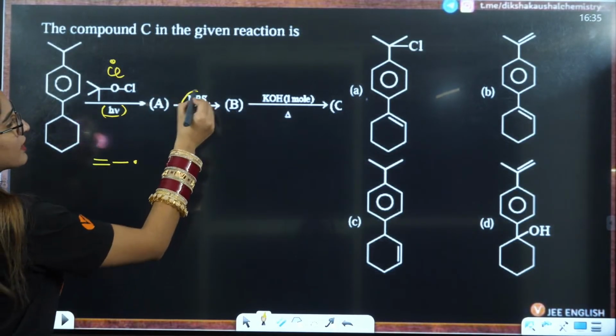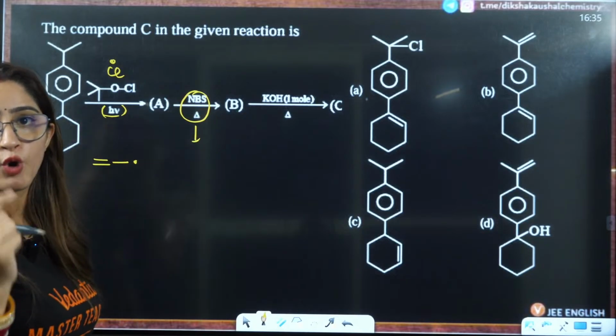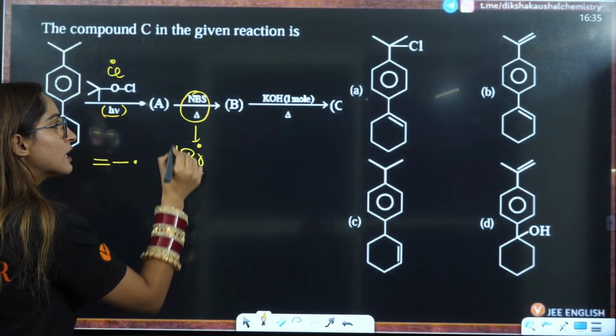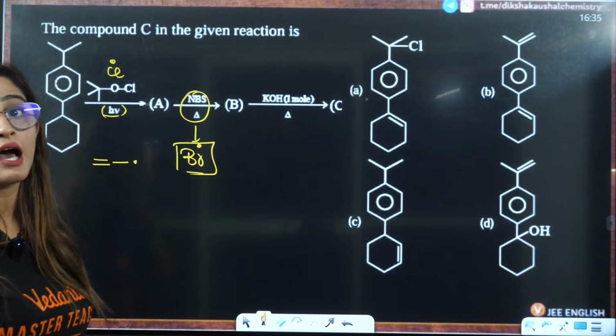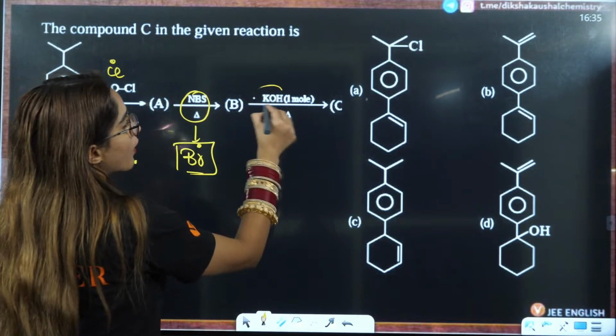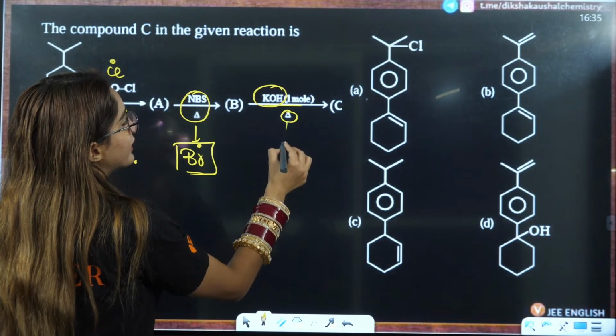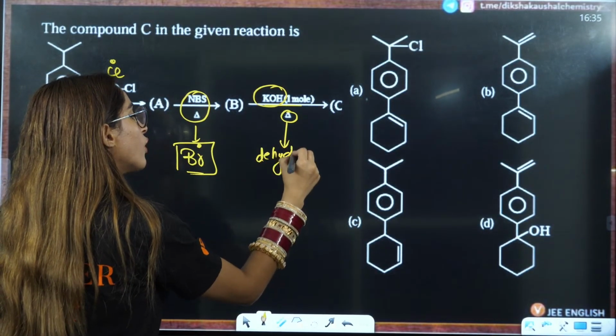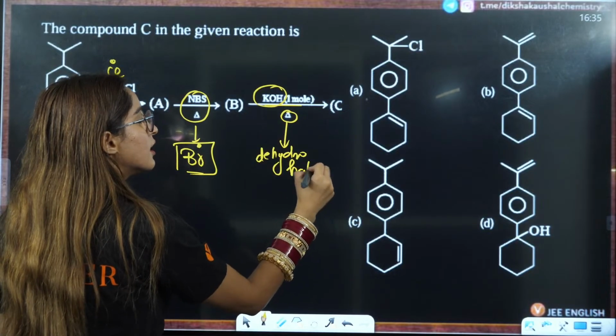Then you have NBS, that means N-bromosuccinimide. Here also you will have Br free radical, which is also going to attack on the allylic or benzylic position. You have to find that. Then there is KOH, 1 mole, and you are heating it. That means this is going to give dehydrohalogenation.